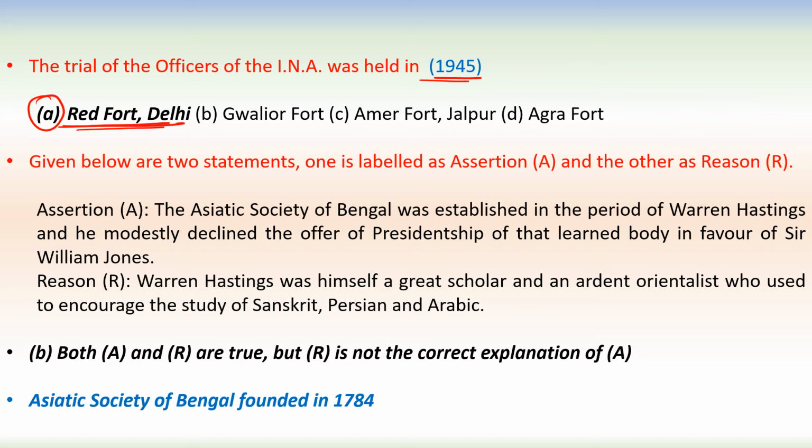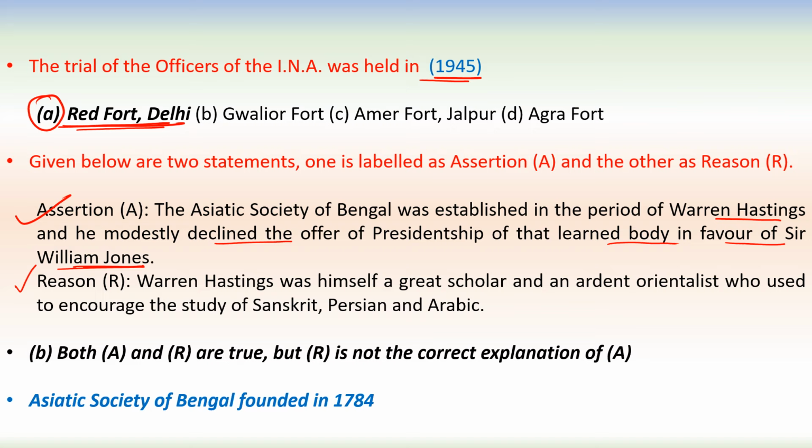Next question. Given below are two statements. One is labeled as assertion and the other as reason. Assertion: the Asiatic Society of Bengal was established in the period of Warren Hastings, and he modestly declined the offer of presidentship of that learned body in favor of Sir William Jones. So this Asiatic Society of Bengal was established by William Jones during the period of Warren Hastings. This is correct.